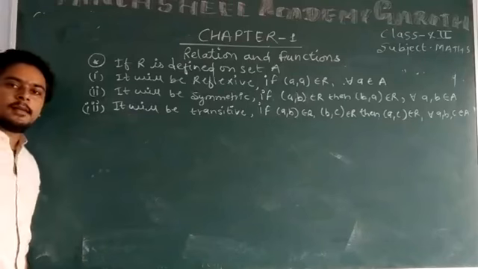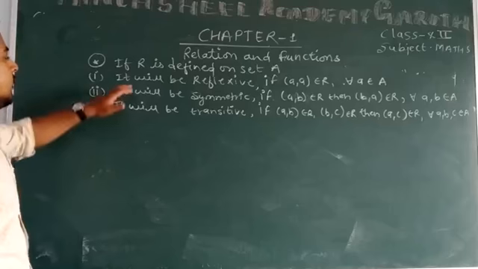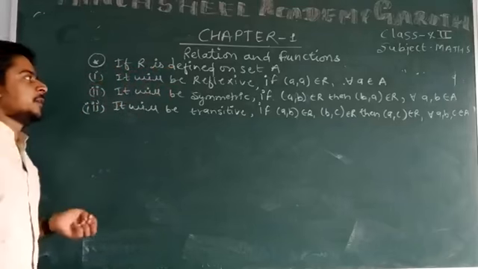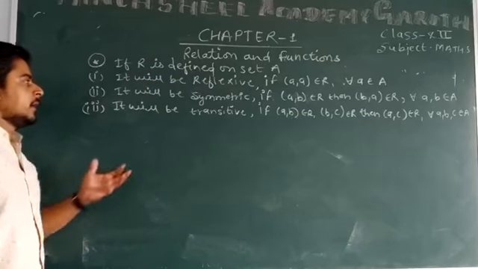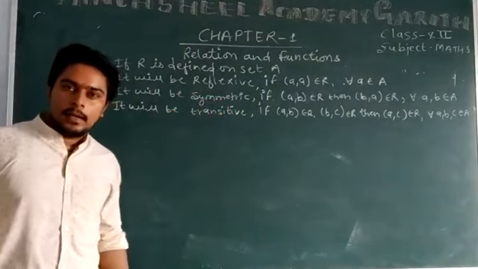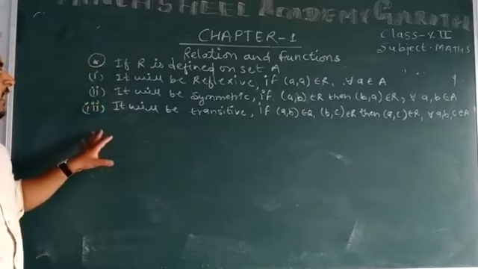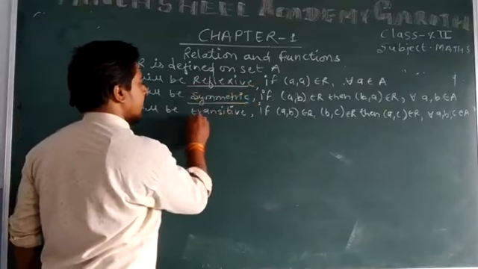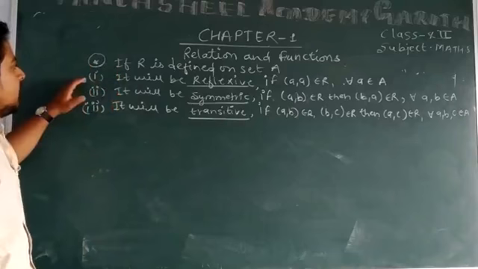Now we have some facts about relations when R is defined on set A. Whenever we get the following points in the relation, we can say the relation will be reflexive, symmetric, and transitive. Start with the first point.